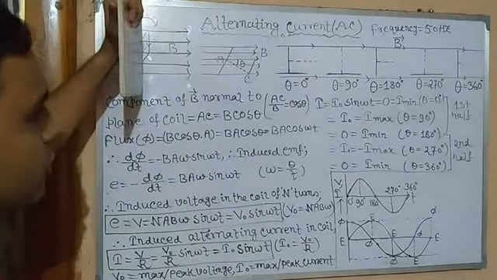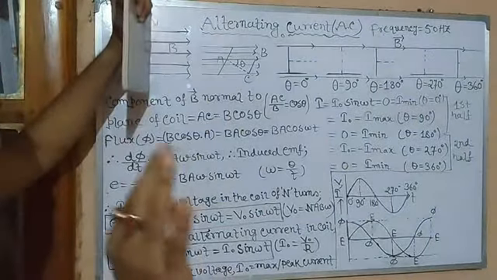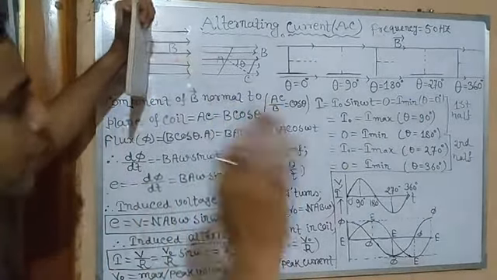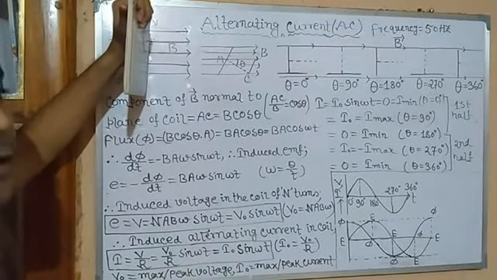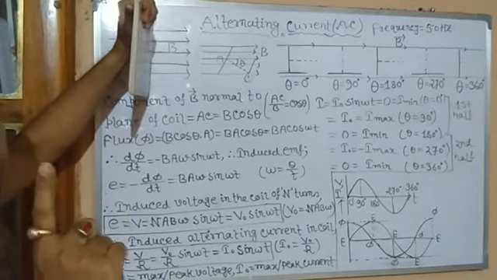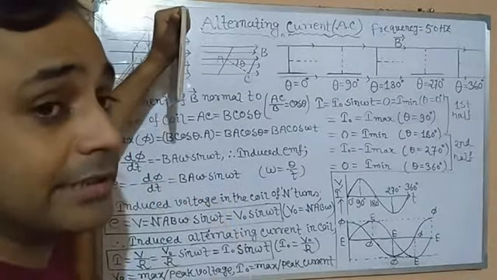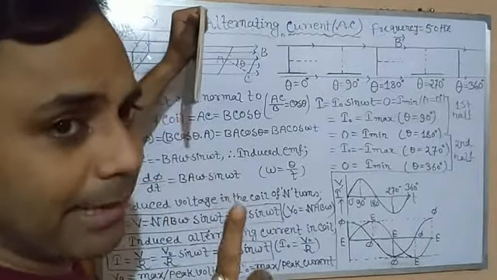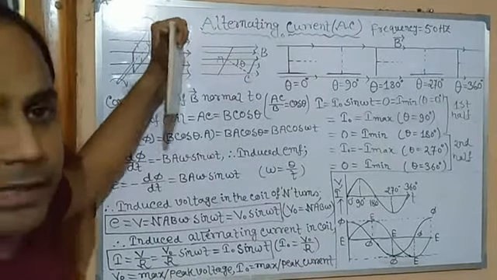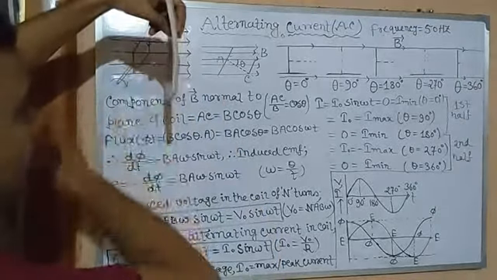So when theta is equal to 0, what is the value? Sin 0 is equal to 0, so I is minimum. So initially there is no induced voltage, so no induced current. Why? Because to get the maximum induced voltage or current, we need a change in flux. As I said during the explanation of Faraday's electromagnetic laws, whenever there is any change in the flux, only in that case do we get voltage and current.